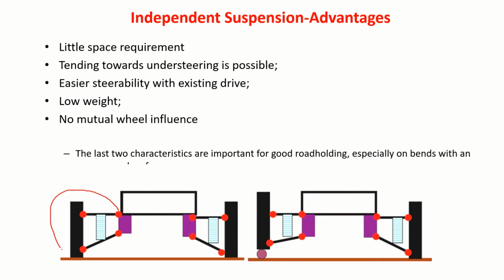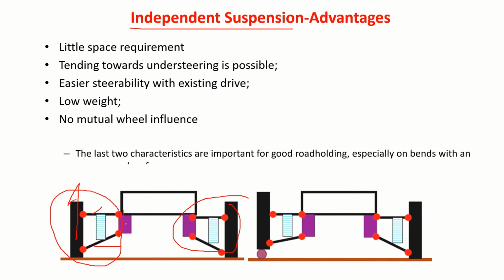So here the wheel, this is the suspension. You have control arms and you have a spring and a damper in between. This wheel will move relative to this frame, right? But its movement will not affect this at all. That's why we call this independent.